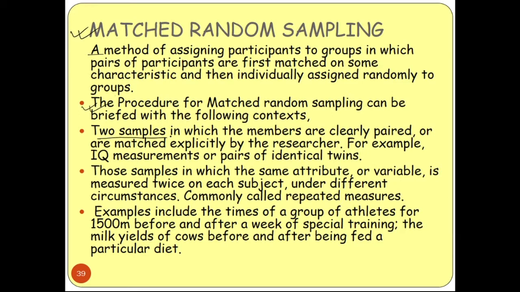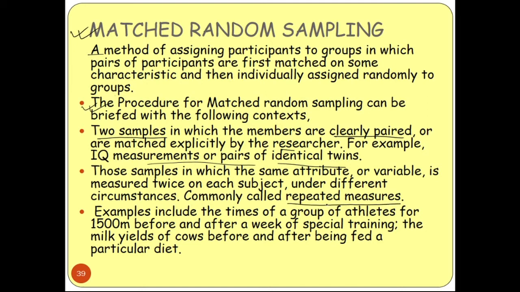So here are two samples in which the members are clearly paired, or they are matched explicitly by the researcher. Okay. For example, IQ measurement of pairs of identical twins. So if you measure the IQ of twins, you are taking the samples from the pairs. Okay. And also those samples in which the same attribute or variable is measured twice on each subject under different circumstances, commonly called repeated measures.